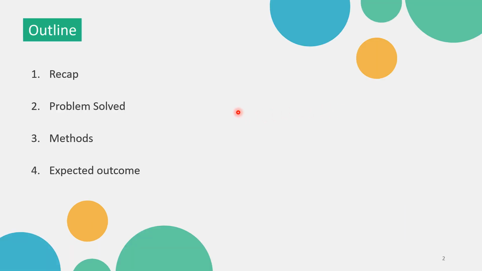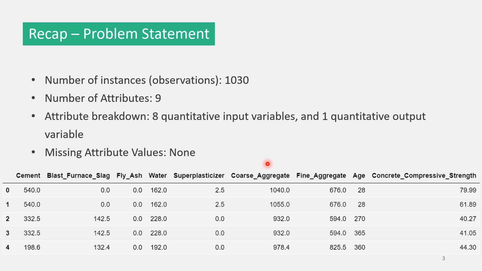Here is the outline. First, I will recap the dataset. Then, because last time Professor Lee gave me some suggestions on data modification, I will talk about my modifications on problem solving and method. After that, I will present the existing methods and my method for model training and testing. Finally, I will describe my expected outcome.